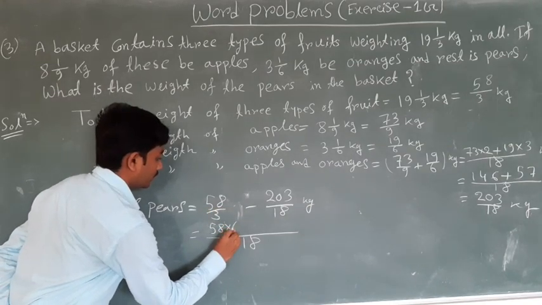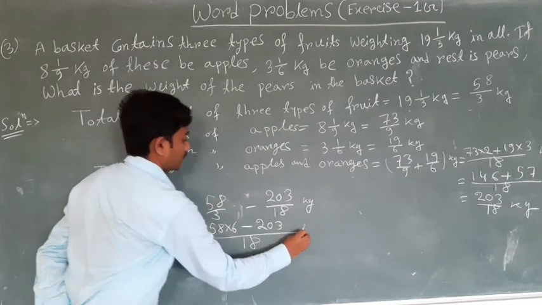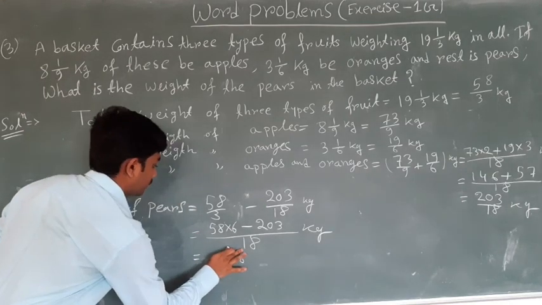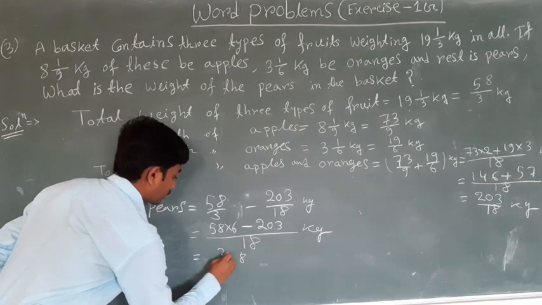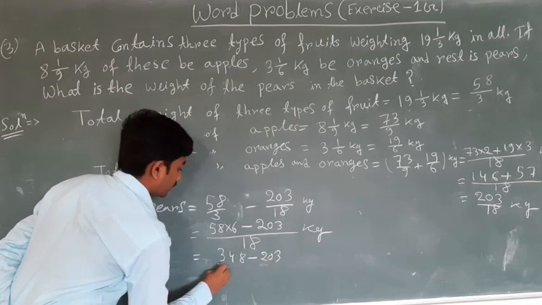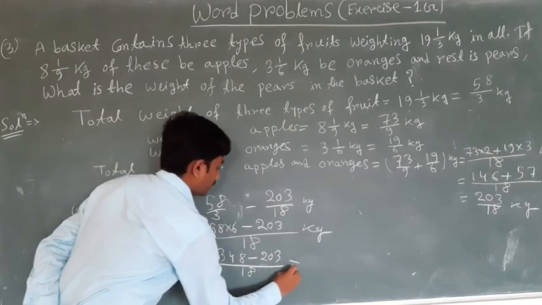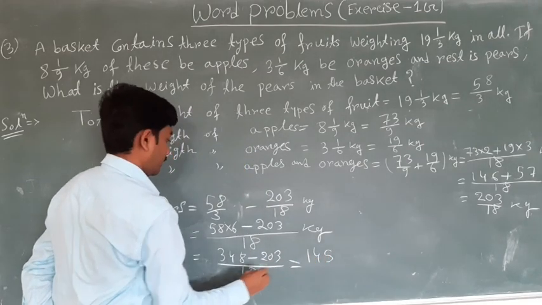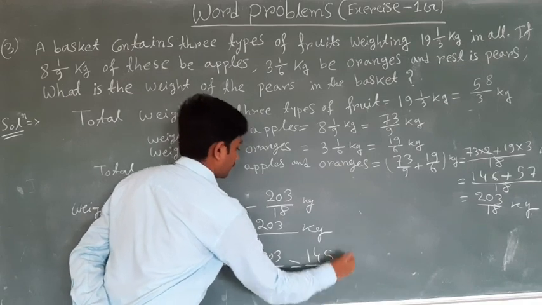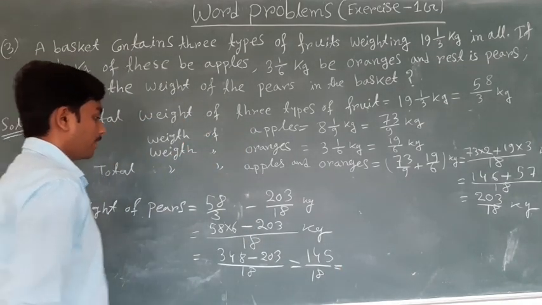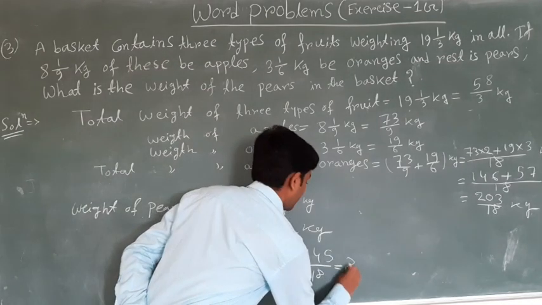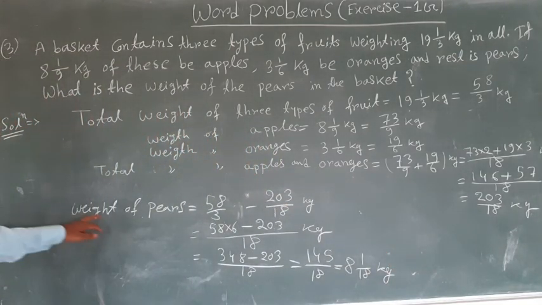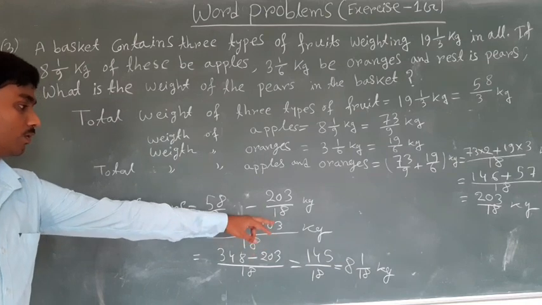So 58 into 6 minus 2 upon 3 kg. So weight of pears is equal to 8 whole 1 upon 8 kg.